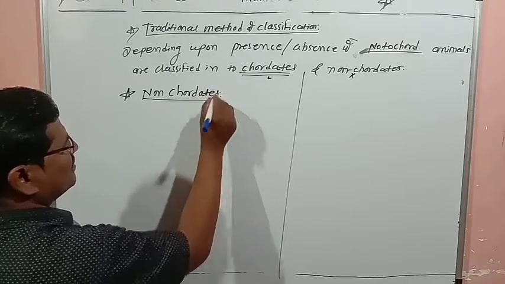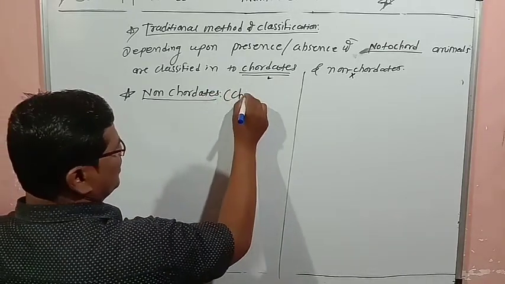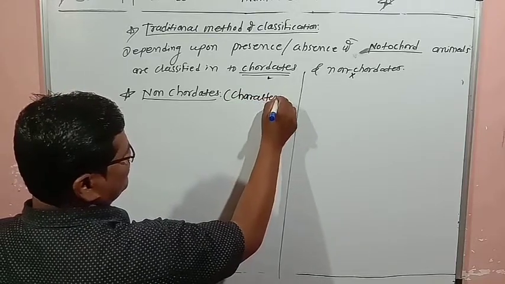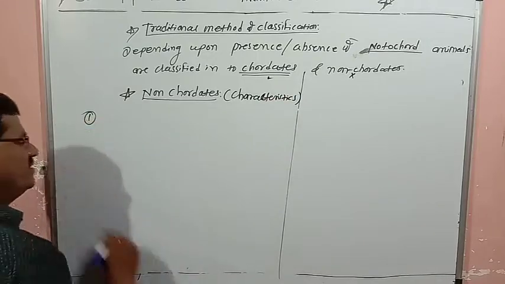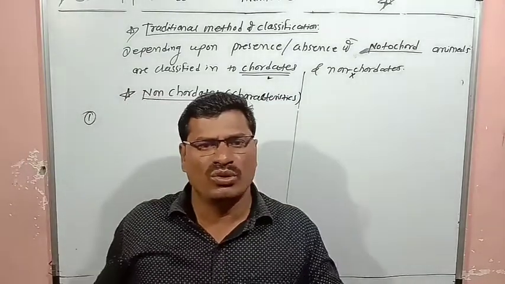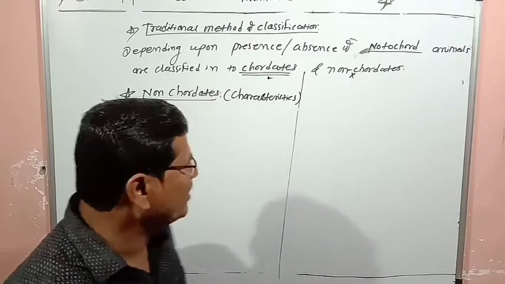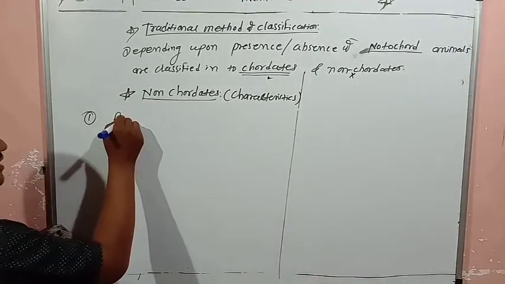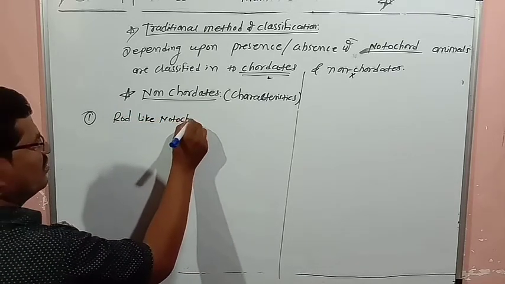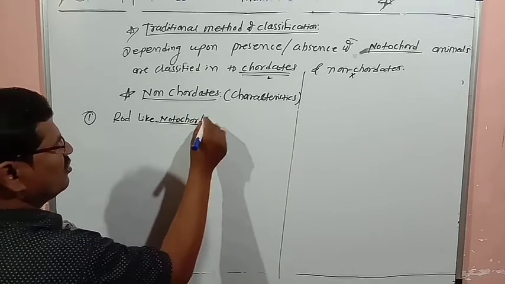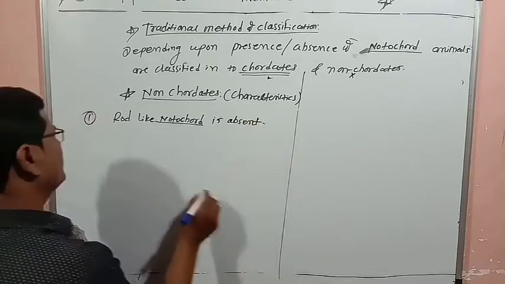So in non-chordates, what are the characteristics we'll see? Characteristics of non-chordates. So the first characteristic is that the rod-like notochord, the supporting bone, is absent.